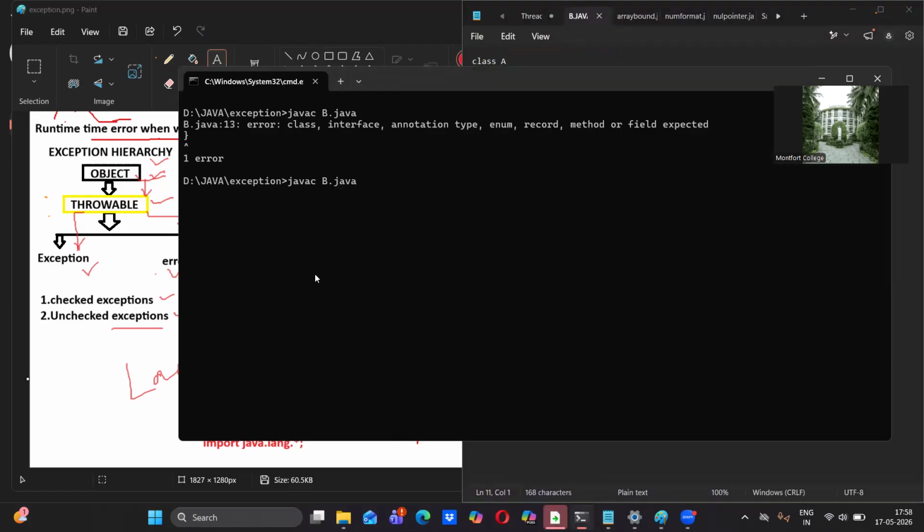Again, let me compile it. Okay, now compiled successfully. Now I have to run this. So just remove c, hit enter. Yes. Now you see clearly: exception in thread main.